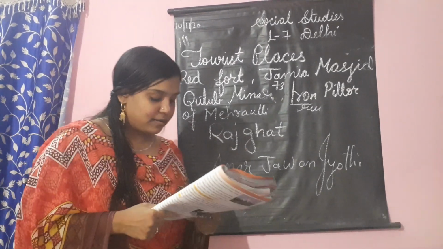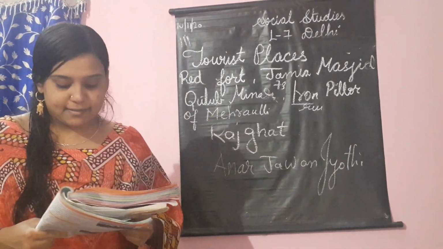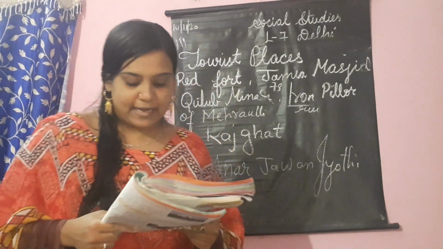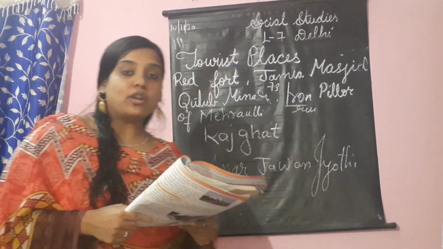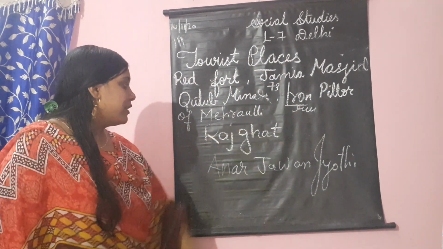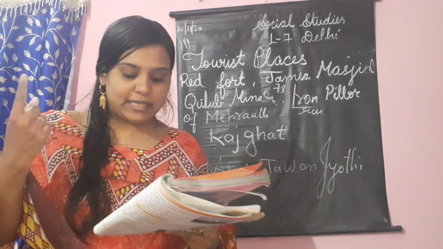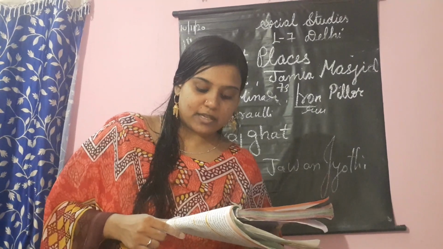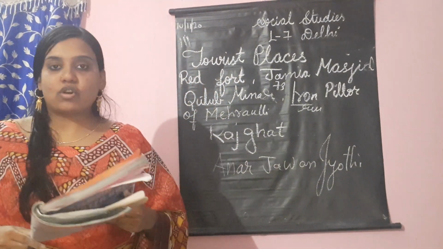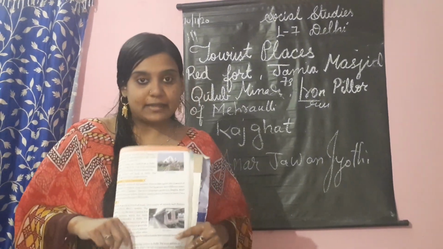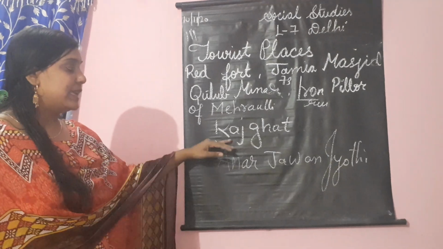Then other interesting places we have like Humayun's Tomb, Lodi Gardens, India Gate, Rajghat, Shantivan, Shankar's International Doll Museum, Zoo and Delhi Hut. Okay, so all the tourist places we have are Red Fort, Jamia Masjid, Qutub Minar, Iron Pillar of Mehrauli, Jantar Mantar, Humayun's Tomb, Lodi Garden, India Gate, Rajghat, Shantivan, Shankar's International Doll Museum, Zoo and Delhi Hut. These are all the tourist places. Apart from that, the father of our nation, Mahatma Gandhi's Samadhi is also situated in Delhi, at Rajghat.